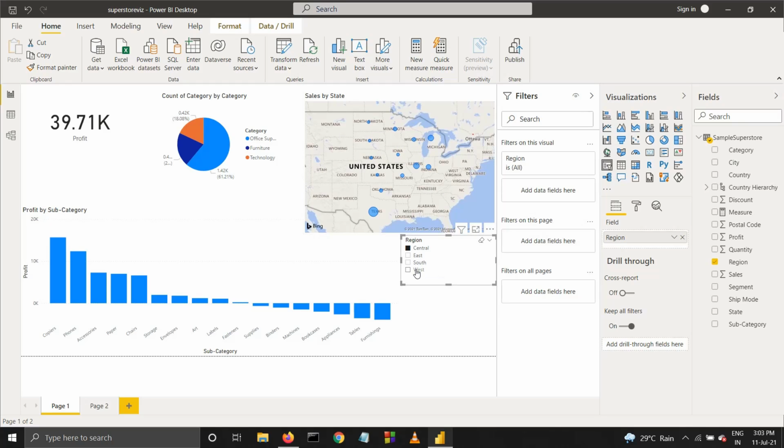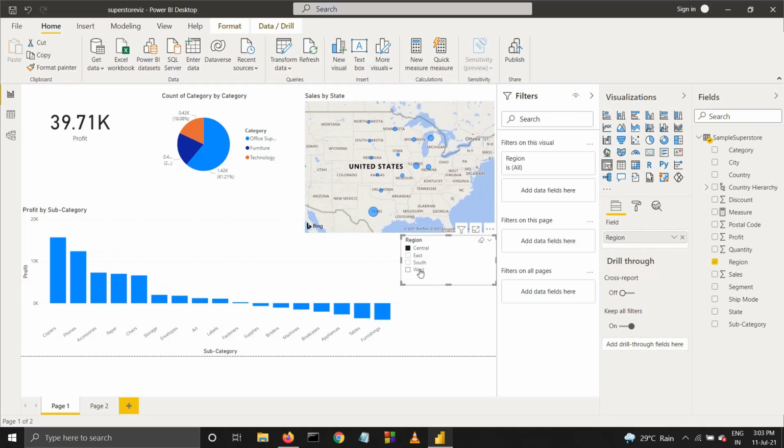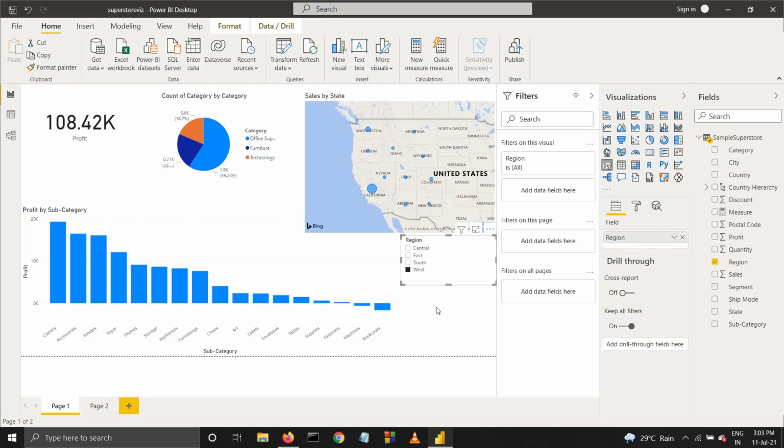But if I click on the west region, you can see most of them have very positive profits. It is the highest of all the regions, 108.42k. Of course, the highest is from California. So I would also focus on a problem like why the central region has made very low profits compared to the west.